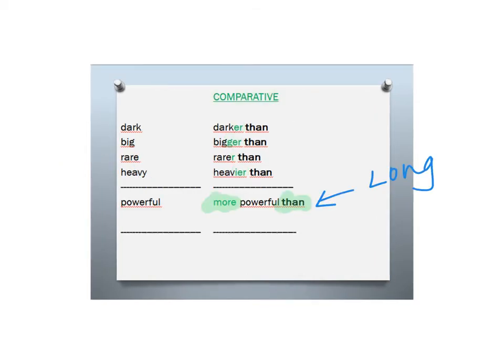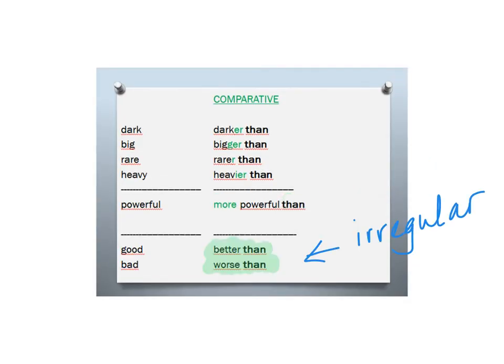To form the comparative of long adjectives, which are two syllables or more, we use more plus the adjective plus than. More powerful than. Some adjectives are irregular and we just have to learn them. For example, good, better than, bad, worse than.